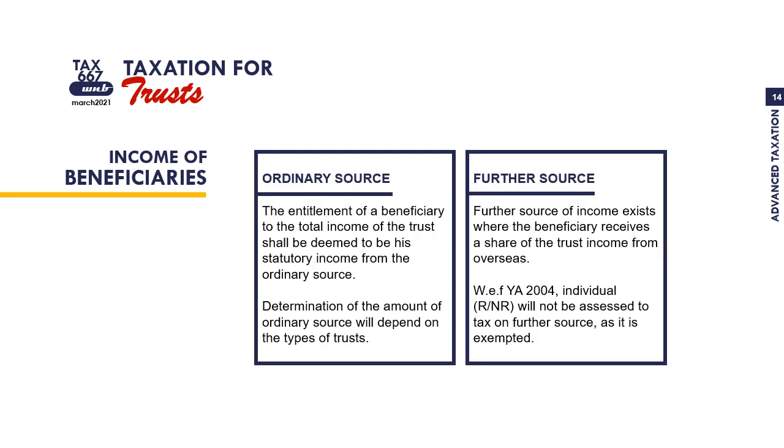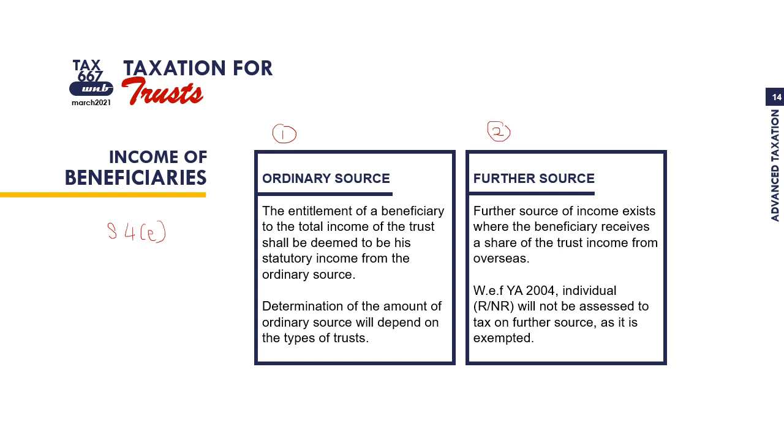Here, we're going to look at the income of beneficiaries. We know that if beneficiaries receive income from trust body, we will put it under which section? Section 4E. And under this section, section 4E, the income received from trust will be categorized into two. First one, we have ordinary source, and second one, we have further source.